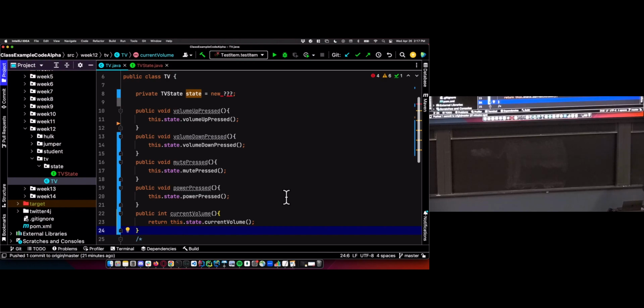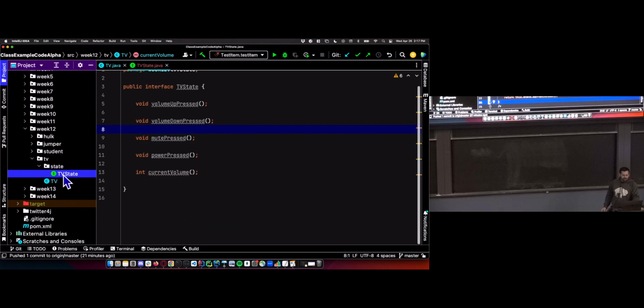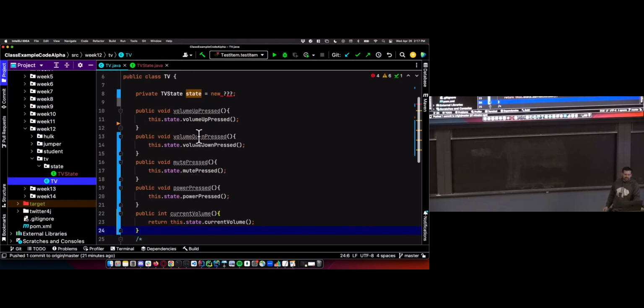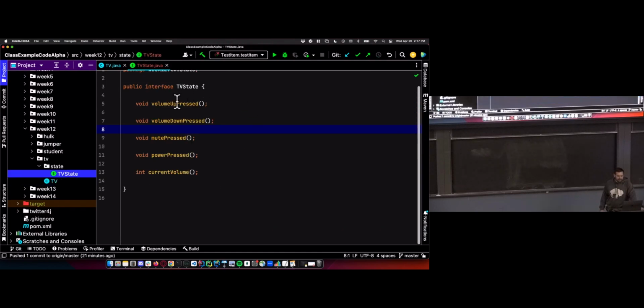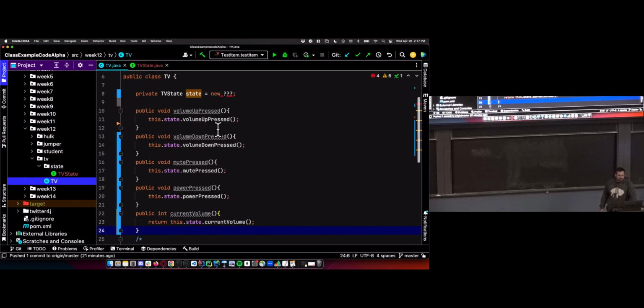So that's our API set up, and we're ready to apply the state pattern. We have our interface here. It happens to be the same exact methods. We're deferring to the state for all 5 methods. We're just going to say, hey, state, what do we do? Because none of these methods will do the same thing in every state, as it turns out for this example. So we have our API set up.